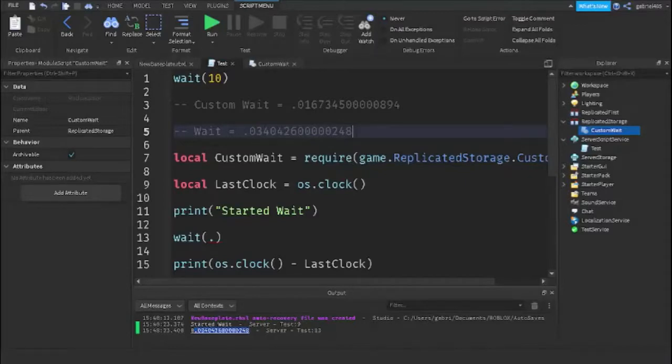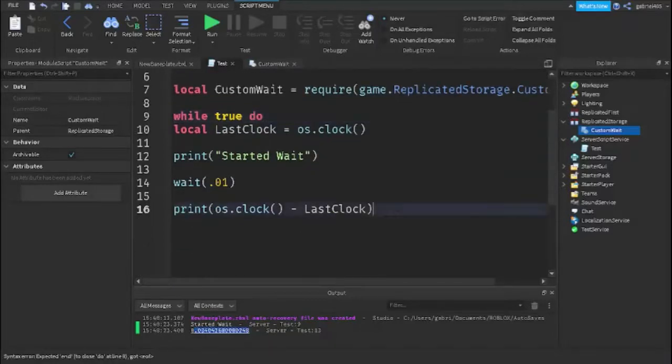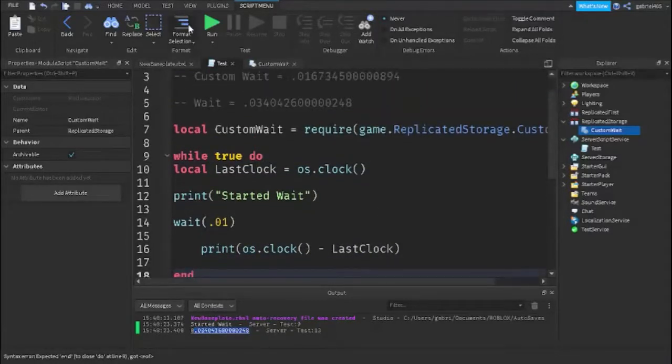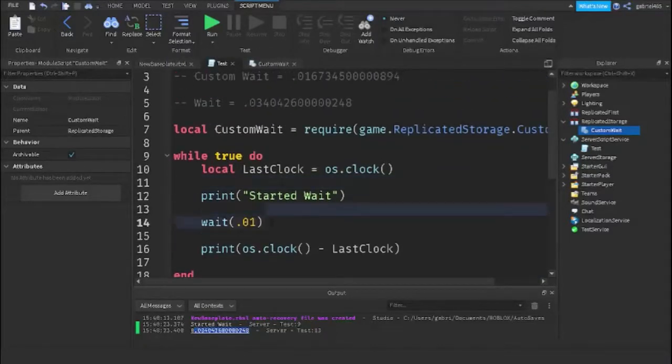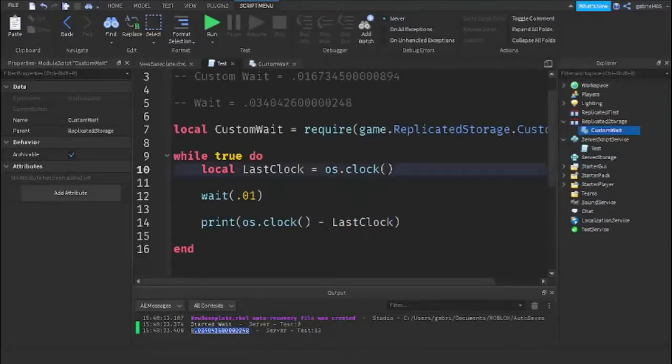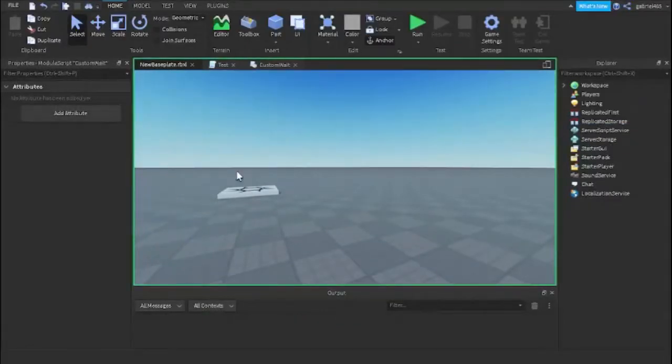Okay, so now we are going to try this in a while loop. So we can see this happen multiple times, and we'll see if it throttles or not. So we're gonna put this in a while true do, and then over here we're gonna do while true. Then we're gonna format it so it's nice and neat, and then we're just gonna run it. So every 0.01 seconds is gonna give us the time. And let's just remove this started print thing because we know that it's gonna start. So now let's run this and see how much time has elapsed.